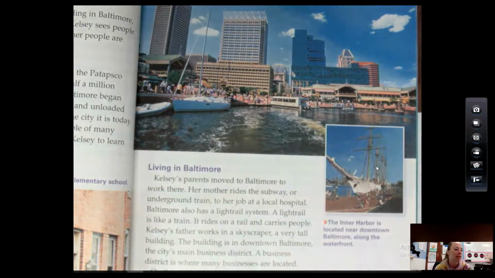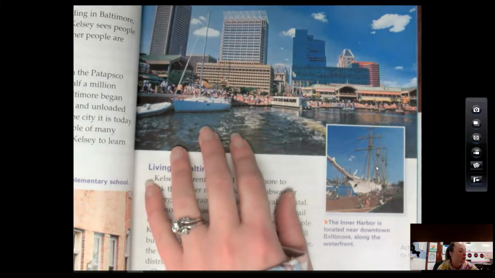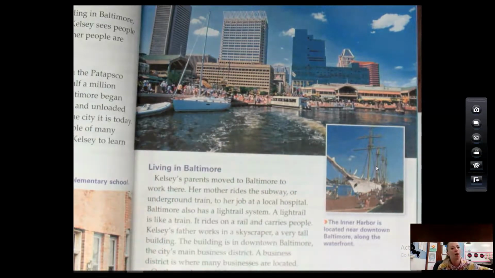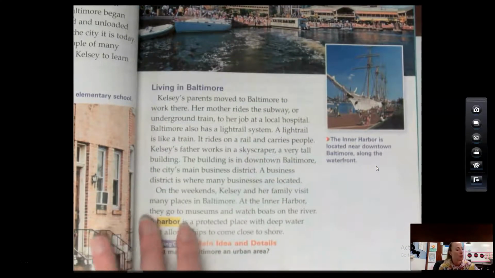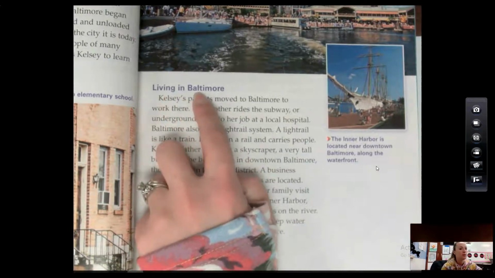A lot of our big cities, New York City, Chicago, Baltimore, Los Angeles, they all have huge harbors, and they got so big at the beginning because lots of boats could come there. Harbors are places where boats can come and they can drop off people or they could drop off goods, meaning clothes or food or things like that. So a harbor is just a place where boats can come closer to shore. So let's go ahead and read about this harbor in Baltimore. Everyone find where we are. We are at Living in Baltimore.